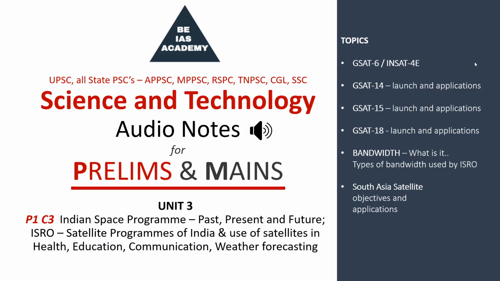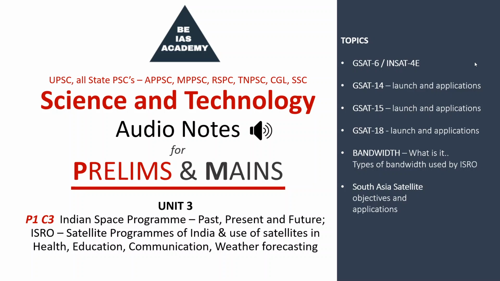Additionally, it has 12 Ku-band beacons. It strengthens the Indian telecommunication sector. It provides direct-to-home television services, plus very small aperture terminal services, which are helpful in banking, military, and other services.